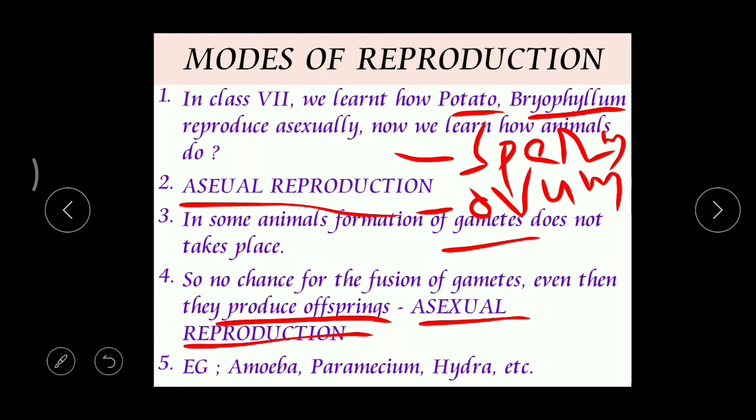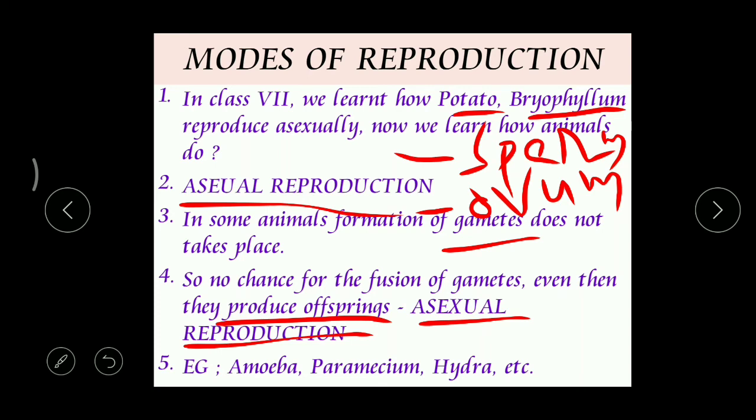So what is asexual reproduction? When an animal is able to produce a new organism without gametes, then we call that asexual. But when gametes are produced and the gametes are fused and the animal is formed, then we call that sexual, right? In coming topics we can deal with that. But now we're going to study about asexual reproduction.